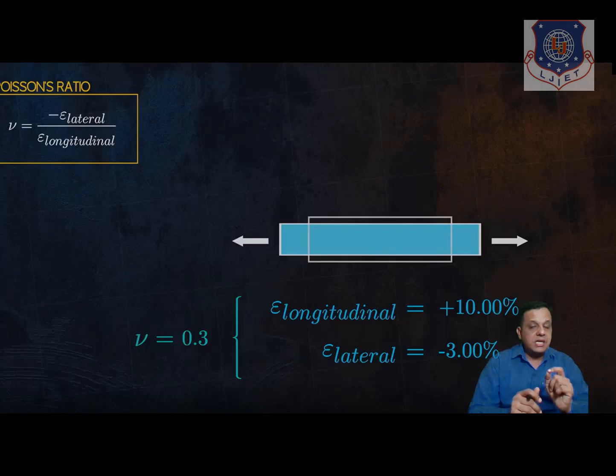This is the interpretation of the Poisson's ratio here, and now you understand it is actually giving the lateral strain to longitudinal strain, that you remember this ratio.